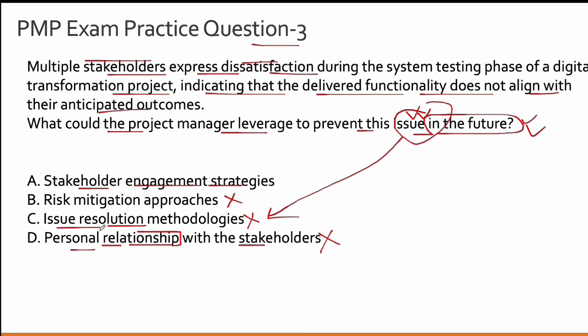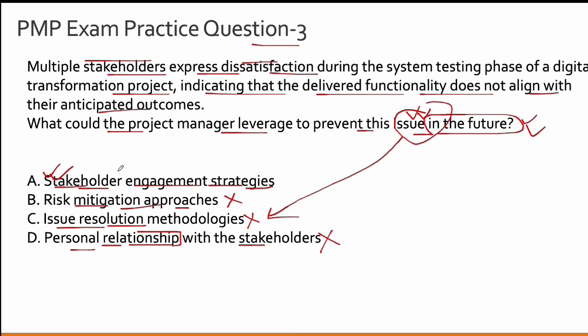So that is why option D is also incorrect, and the correct answer to this question is option A, which is stakeholder engagement strategies. Now, some of you can argue that, Ray, it is also a very broad option. Option B was also risk mitigation approaches, which was also a broad option. Why did you reject B, or at the same time, why have you accepted option A?